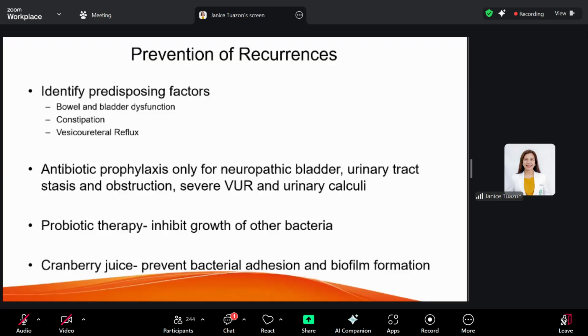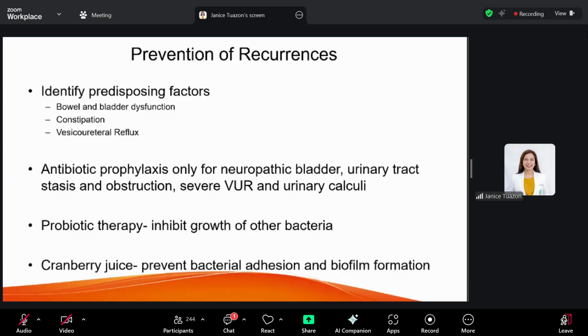Okay, so I mentioned earlier that pyelonephritis can cause renal scarring, and eventually, if left untreated or with repeated bouts of untreated pyelonephritis, it may cause chronic kidney disease. So it's very important to prevent recurrences and identify predisposing factors. And these are the most common predisposing factors: your bowel and bladder dysfunction. Bowel and bladder dysfunction occurs during toilet training, and they usually manifest with urgency, wetting, especially Vincent's curtsy.